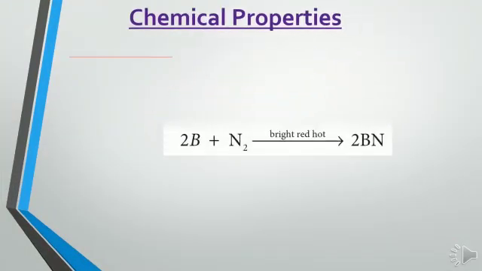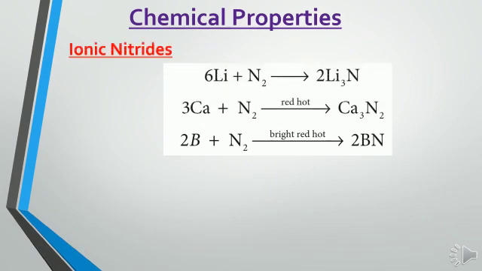Chemical properties of nitrogen. First one, formation of ionic nitride. It reacts with electropositive metals to form the corresponding ionic nitride. For example, first reaction, 6Li plus N2 gives 2Li3N. 6 moles of lithium metal react with 1 mole of nitrogen to give 2 moles of lithium nitride. The reaction is carried out at normal room temperature.